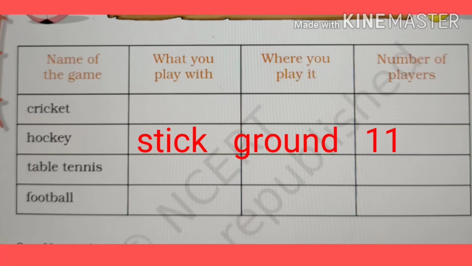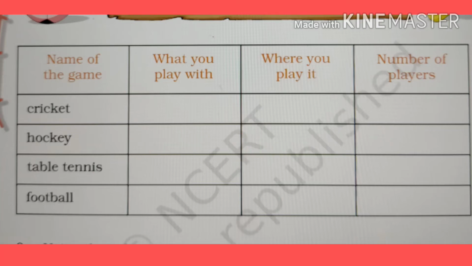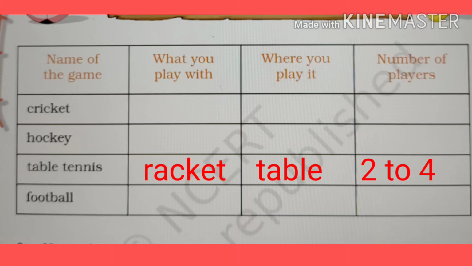Next game is table tennis. What you play with? Racket. Where you play it? Table. Number of players? 2 to 4. So now once again know about table tennis. Table tennis, racket, table, 2 to 4.